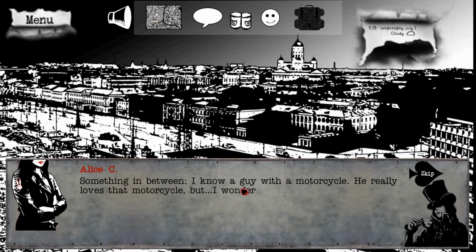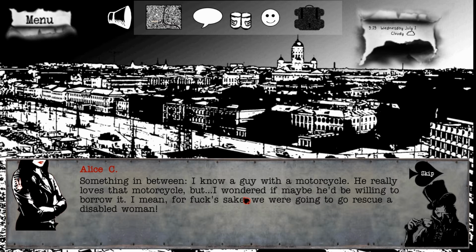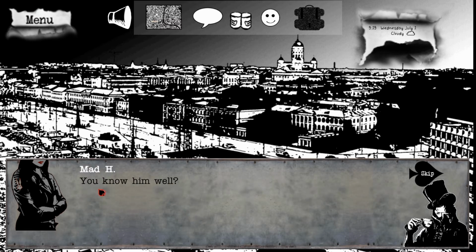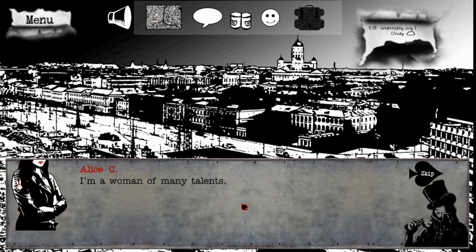Something in between. I know a guy with a motorcycle. He really loves that motorcycle, but I wonder if maybe he'd be willing to lend it. I mean, for fuck's sake, we were going to go rescue a disabled woman. You know him well? Reasonably. I didn't know you knew how to drive a motorcycle. I'm a woman of many talents.